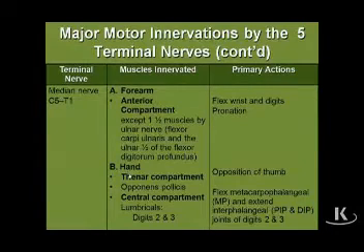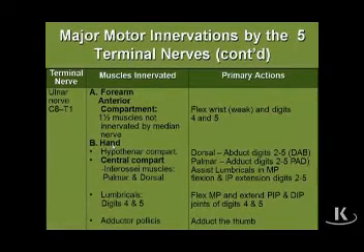Now we'll come back to the median nerve in the hand in just a moment. Let's first deal with the ulnar nerve. The ulnar nerve, we've said, does those 1.5 exceptions of the anterior forearm, but the major function of the ulnar nerve in terms of muscle innervation is to innervate the muscles of the hand. So almost all the muscles of the hand are innervated by the ulnar nerve, but again, I said almost.